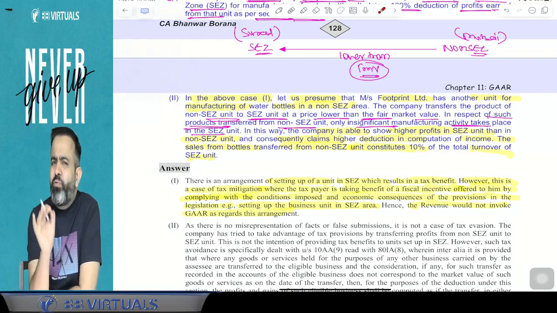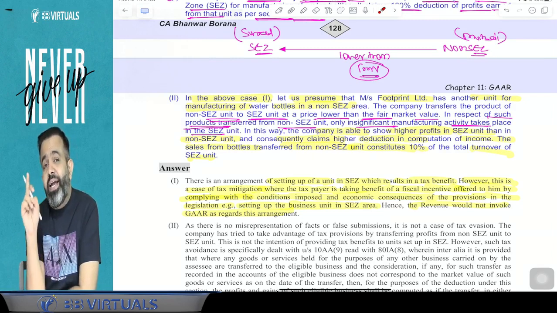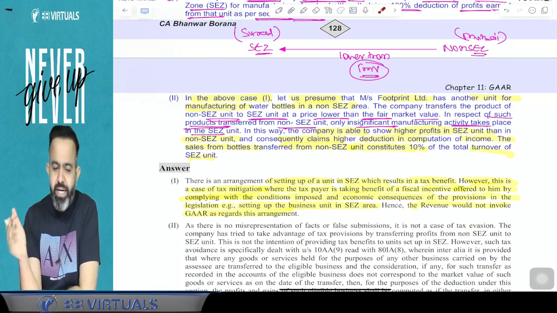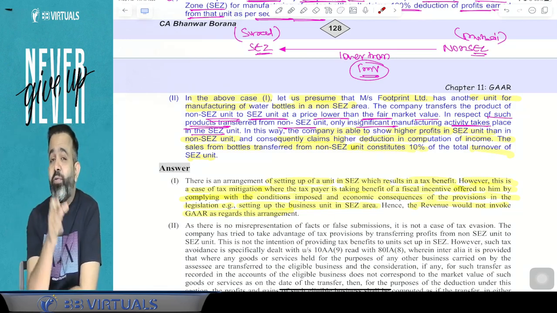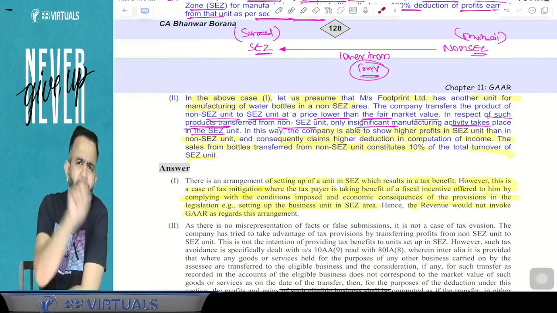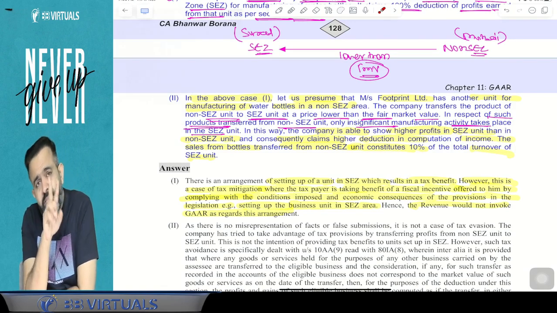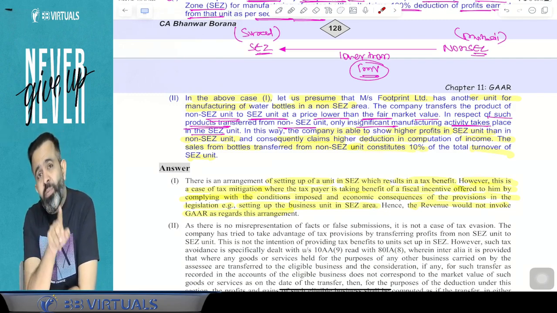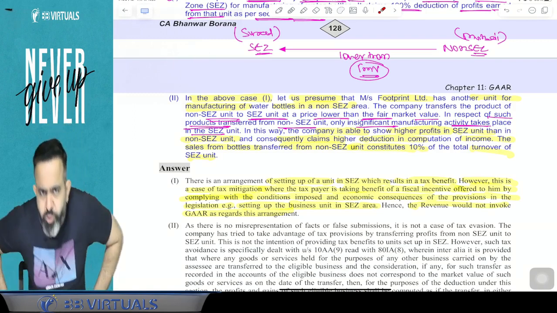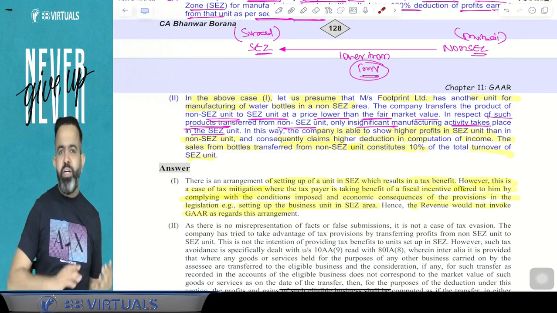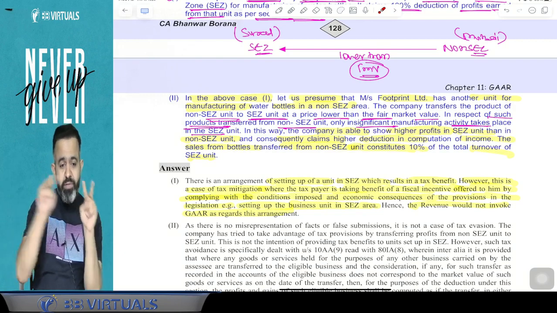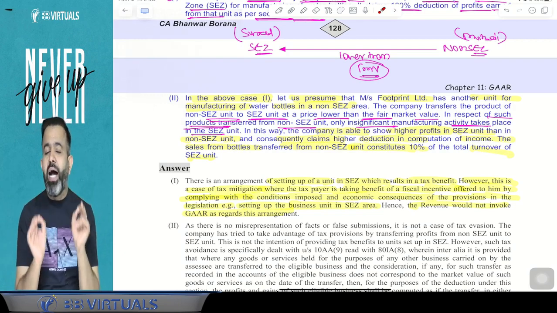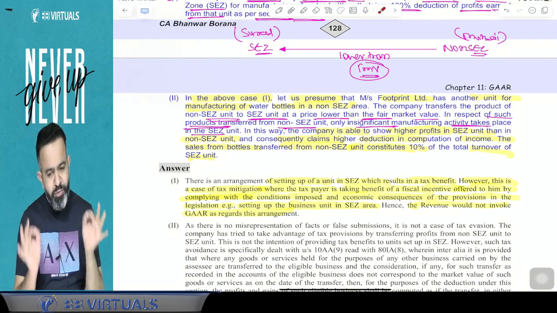So guys, for this type of transaction, you know that in income tax, there are already specific anti-avoidance rules. SAR is already there. And if you remember the transfer pricing, I have mentioned specified domestic transactions. In the specified domestic transaction, they have mentioned that suppose one unit is located in the SEZ and one unit is located in non-SEZ, then whatever transaction took place should be at arm's length. That should be at the fair market value.